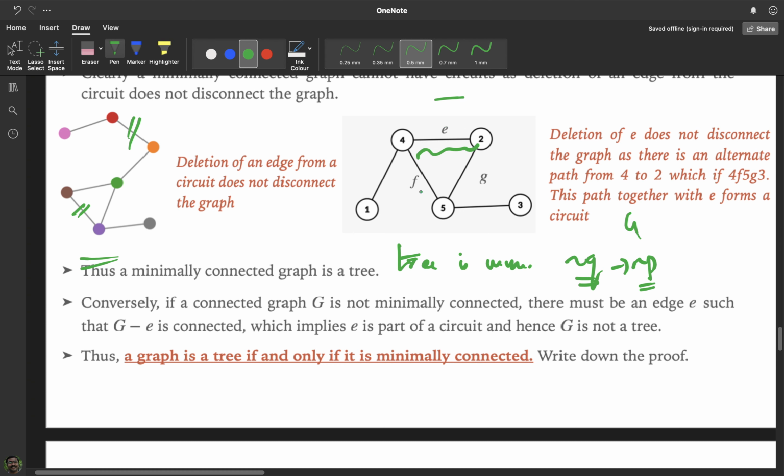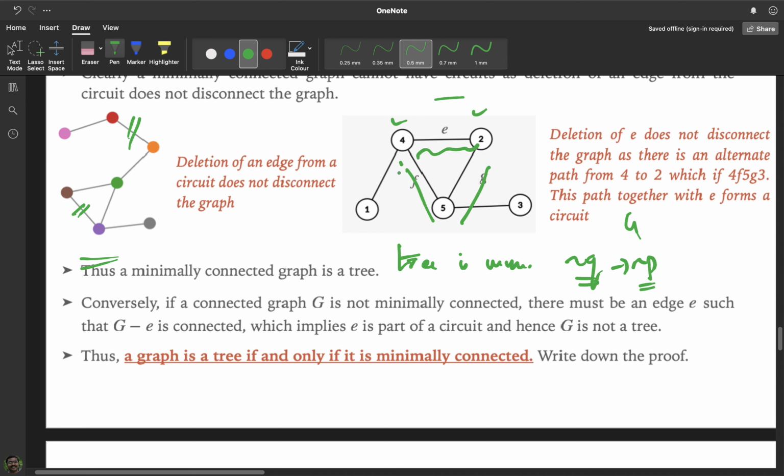That means there will be an alternate path between the end vertices of E. Here, 4 and 2 are the end vertices of E. So even if I delete E, 4 and 2 can still be connected through this path, which goes through 4, F, 5, G, 2. If you consider this path together with this edge E, you can see that E is forming part of a circuit. So if this graph is not minimally connected, then it has circuits.